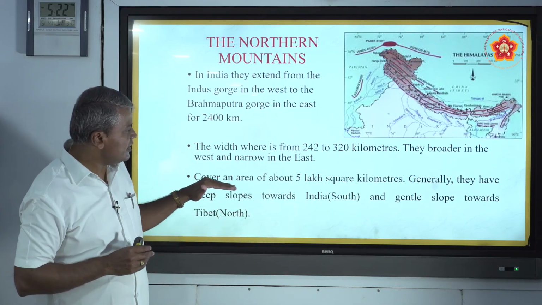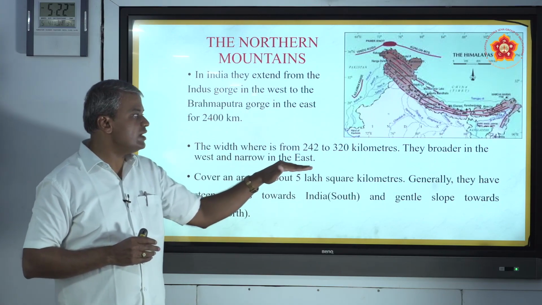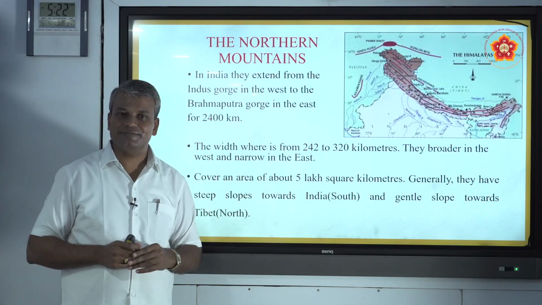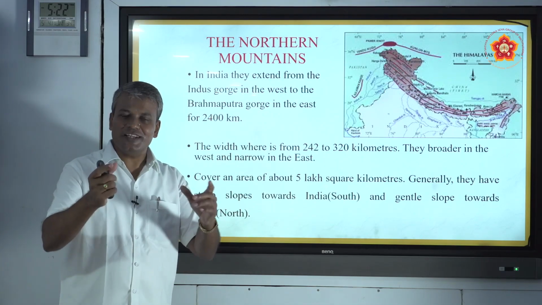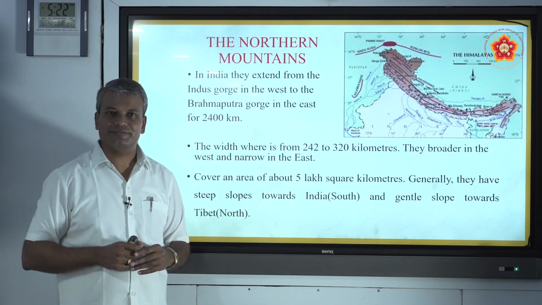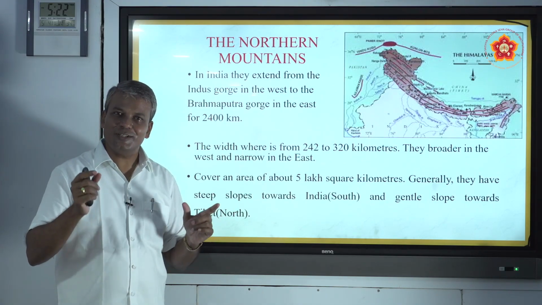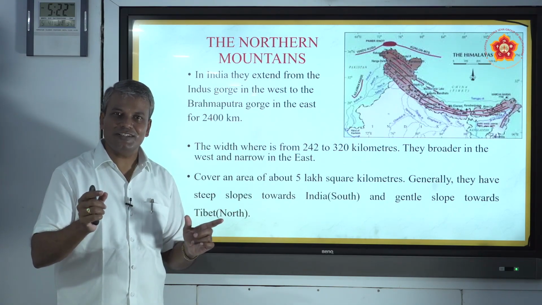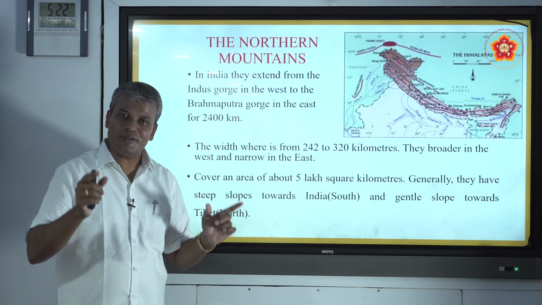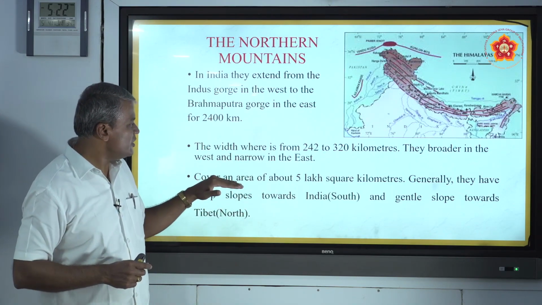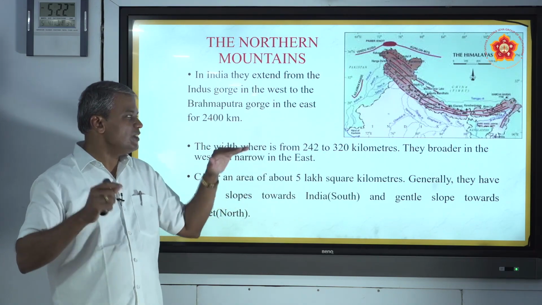So they cover an area of 5 lakh square kilometers. You know our India's area. What is the total area of India in square kilometers? India has 32 lakh 87,263 square kilometers of area. In that, the Himalayan mountains occupy 5 lakh square kilometers.